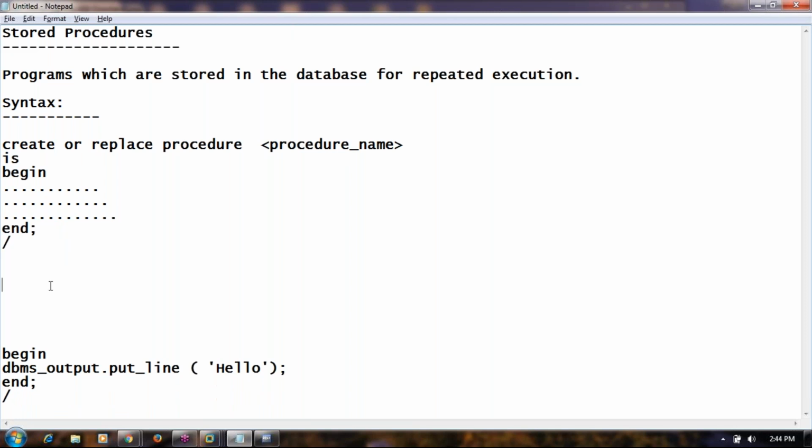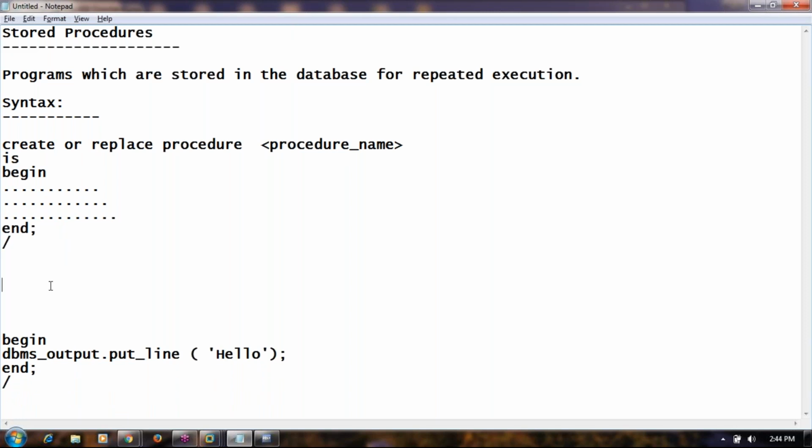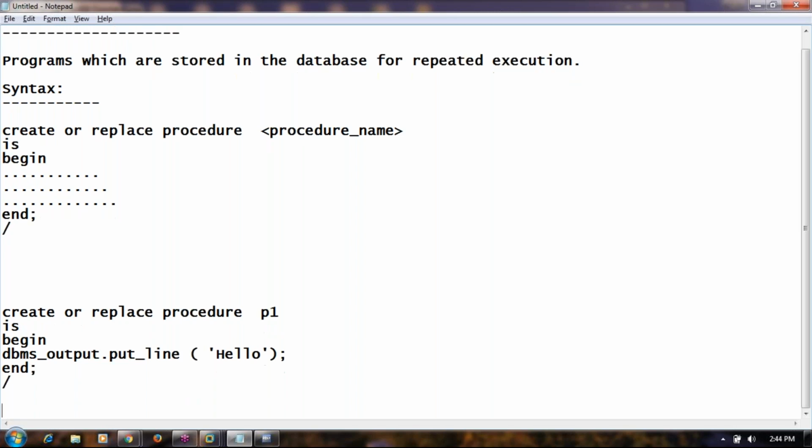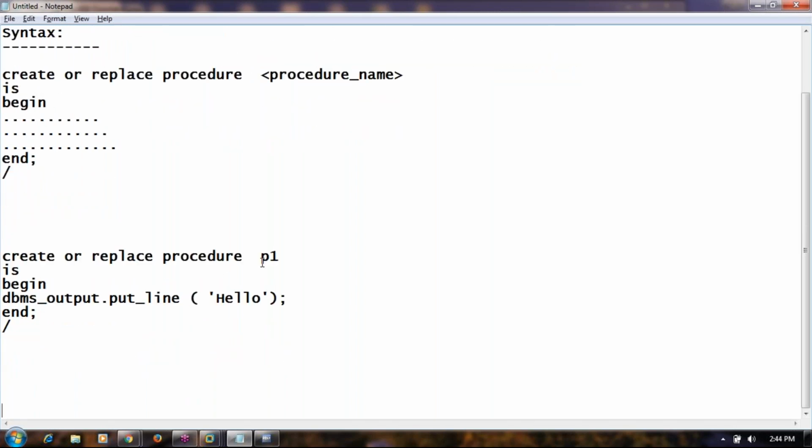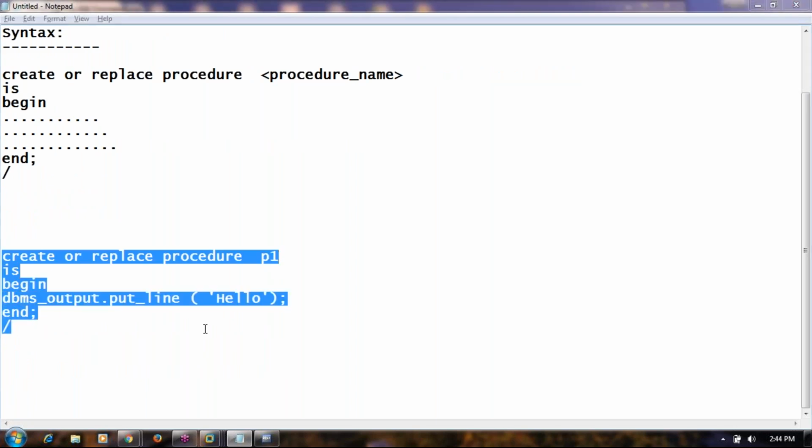Let's say this is a block. I want to make this block a procedure. Making the block a procedure means I want to save this program permanently in the database. So just before begin, Jamal, include a line: create or replace procedure, followed by the procedure name P1, is. In this example, the name of the procedure is P1. Okay, now when you run this, look at the output of this code.